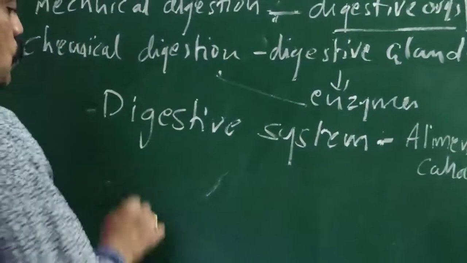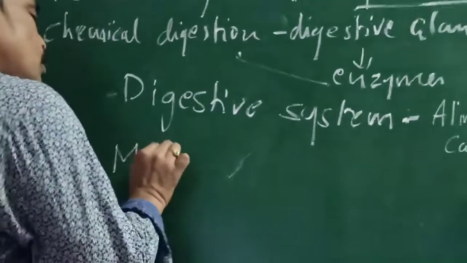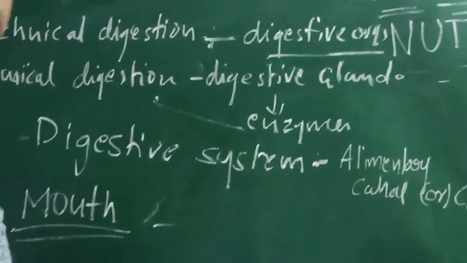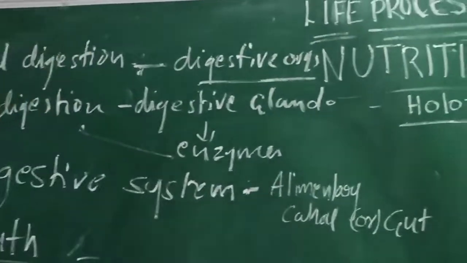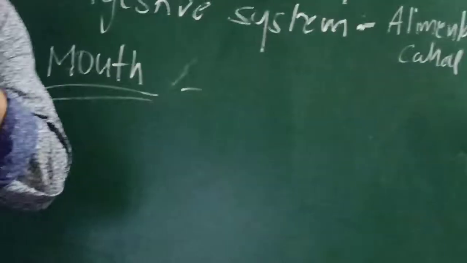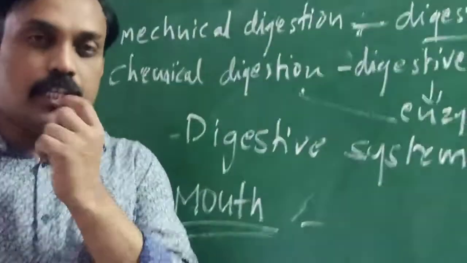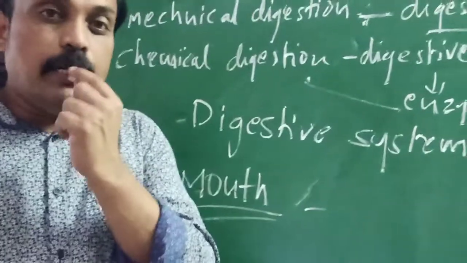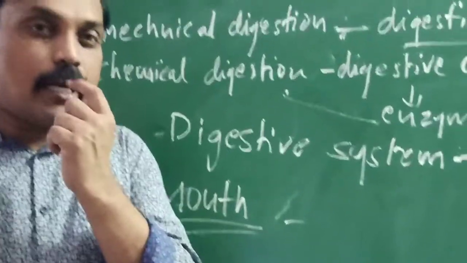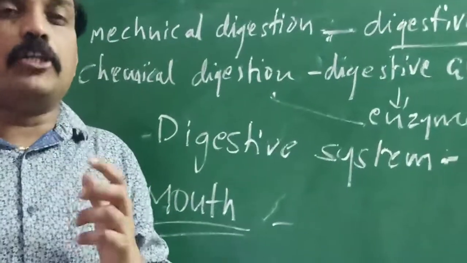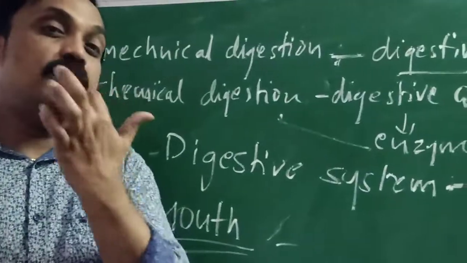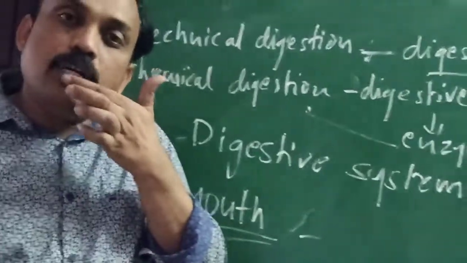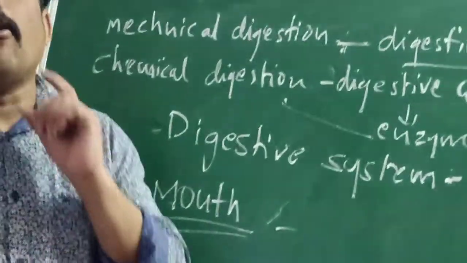In our digestive system, the first part is the mouth. What is the mouth? Between 2 lips, whatever space is there, that space we call the mouth. Generally everybody thinks that the mouth means the whole space inside, but that is a part of it. Actually, the mouth is the space between 2 lips.